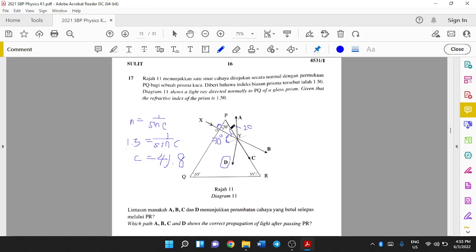The conditions for total internal reflection are: first, the light travels from an optically denser region to an optically less dense region. Second, the incident angle of the incident ray should be larger than the critical angle. This diagram fulfills the two conditions for total internal reflection to occur. So the answer should be D.